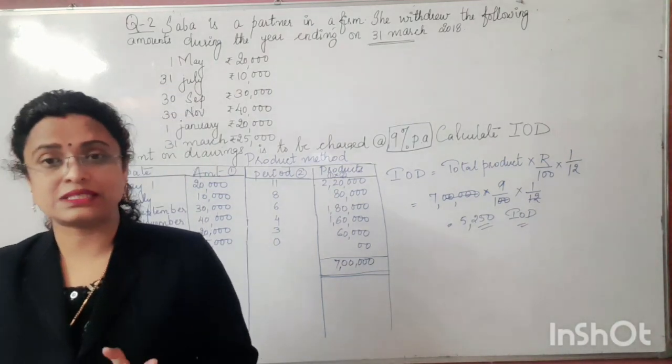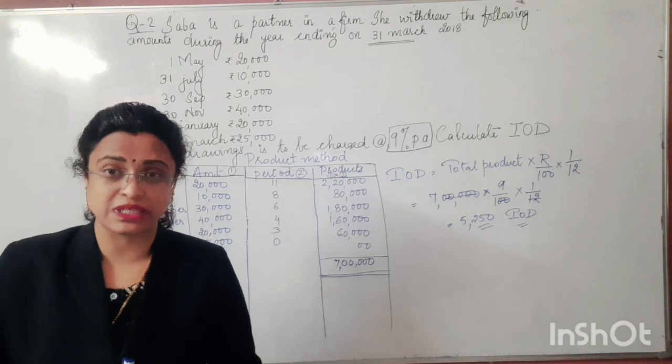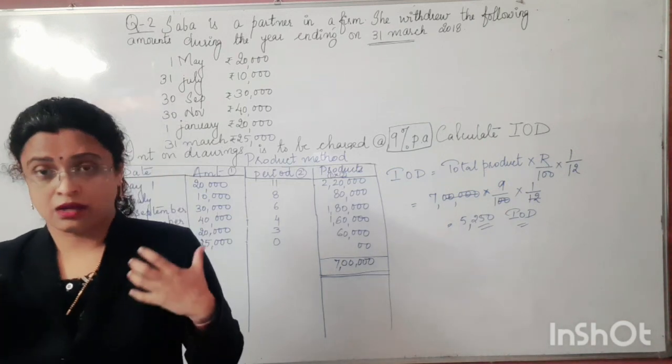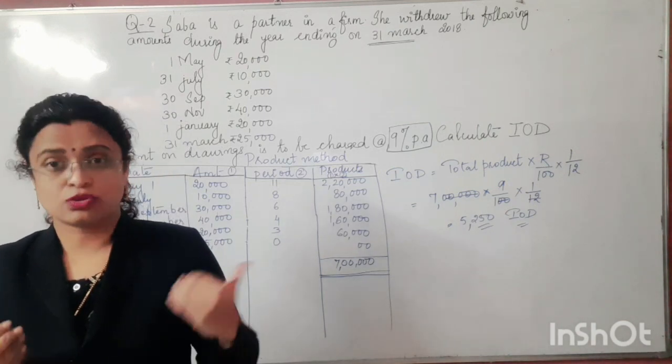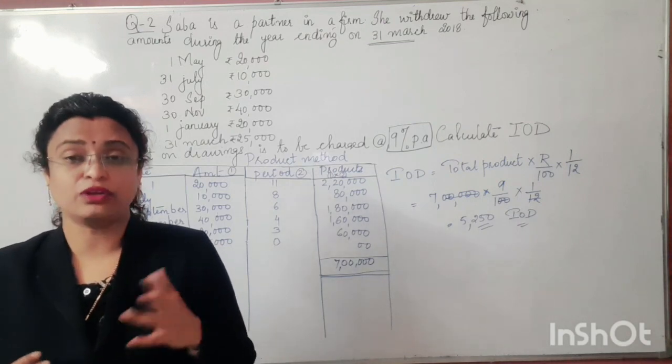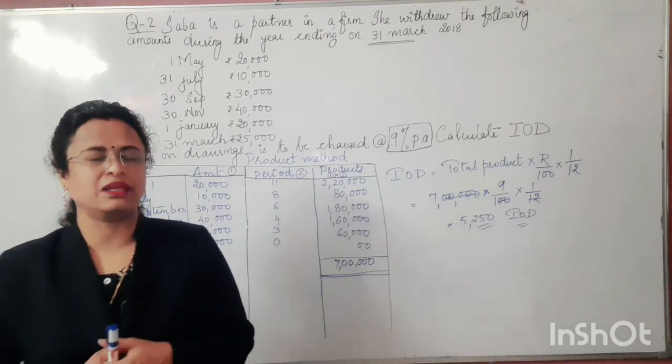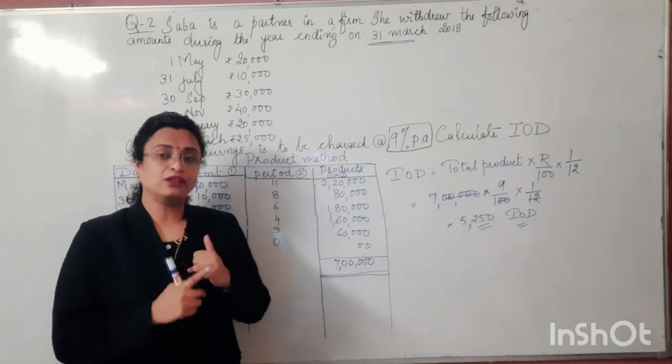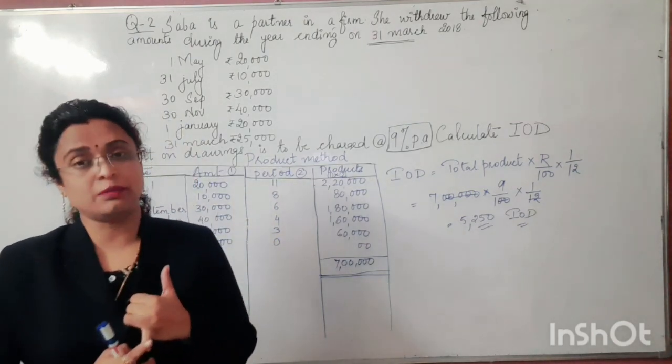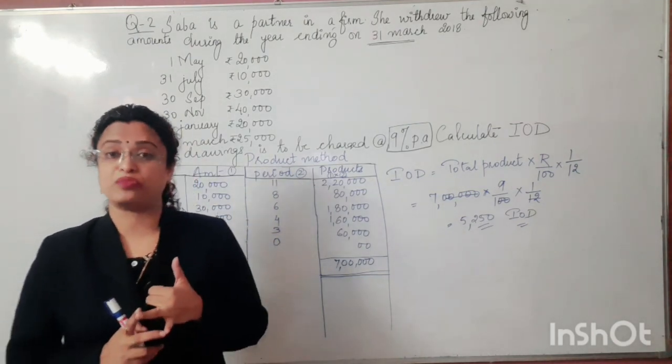We have discussed condition number 4 here, and we have seen how to deal with it. There are 2 methods applicable in case of condition number 4. We can solve this case either by the product method or by the average period method.